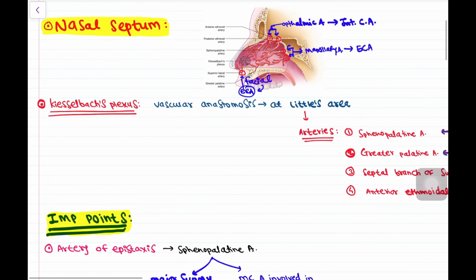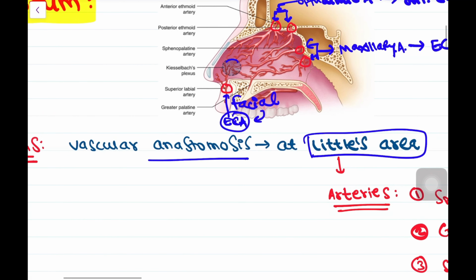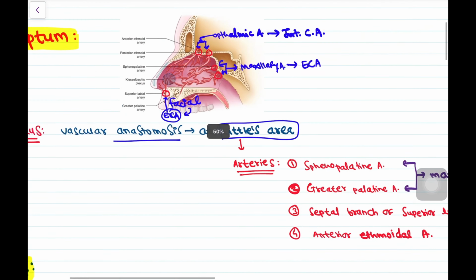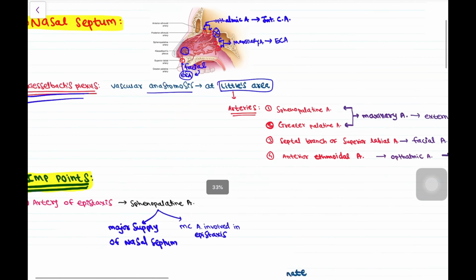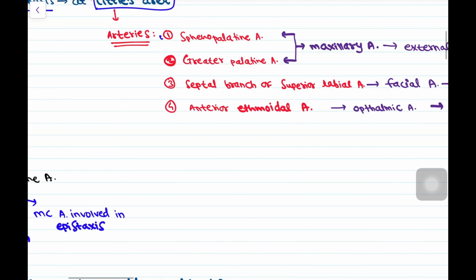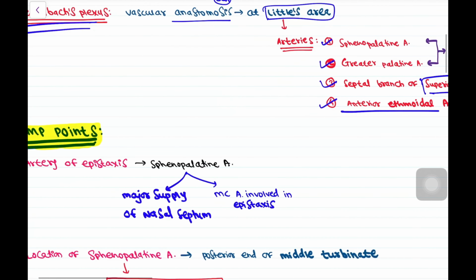Then next is Kiesselbach's plexus. This Kiesselbach's plexus is the vascular anastomosis at the Little's area, okay? So this is the Little's area, but the point here is that the posterior ethmoidal artery doesn't take part in the formation of Kiesselbach's plexus, okay? So only the sphenopalatine artery, greater palatine artery, septal branch of the superior labial artery, and anterior ethmoidal artery take part in the formation of Kiesselbach's plexus, okay?